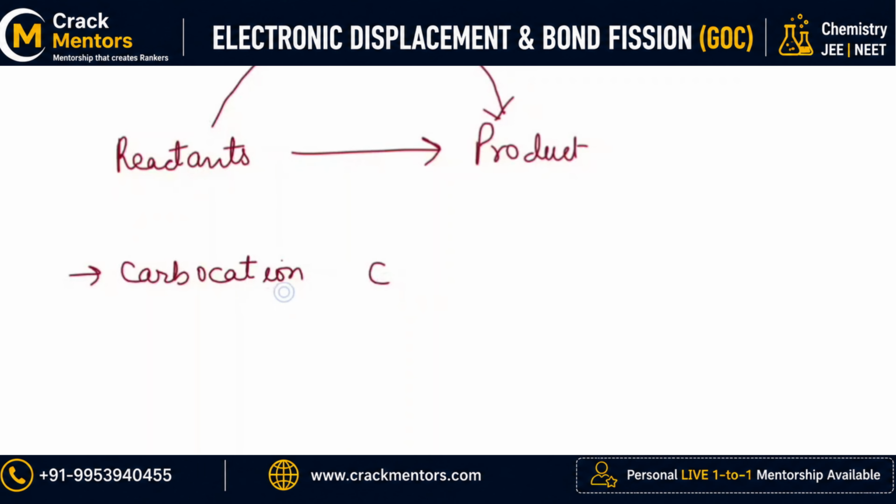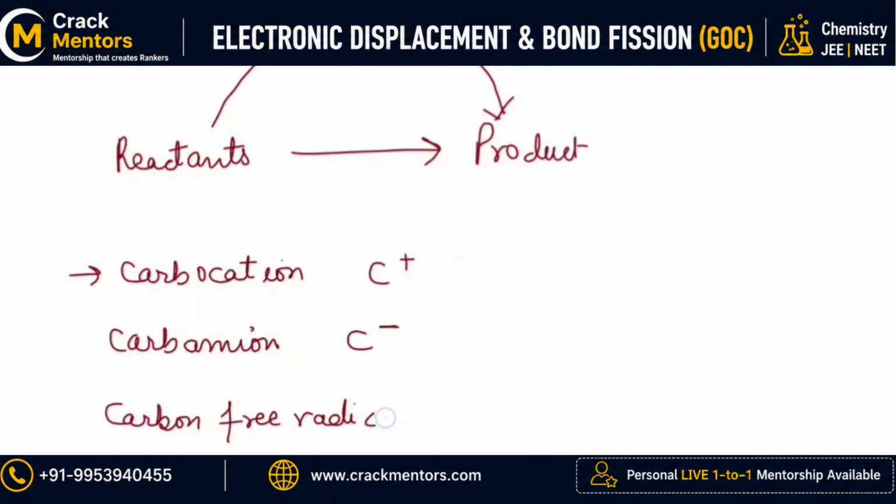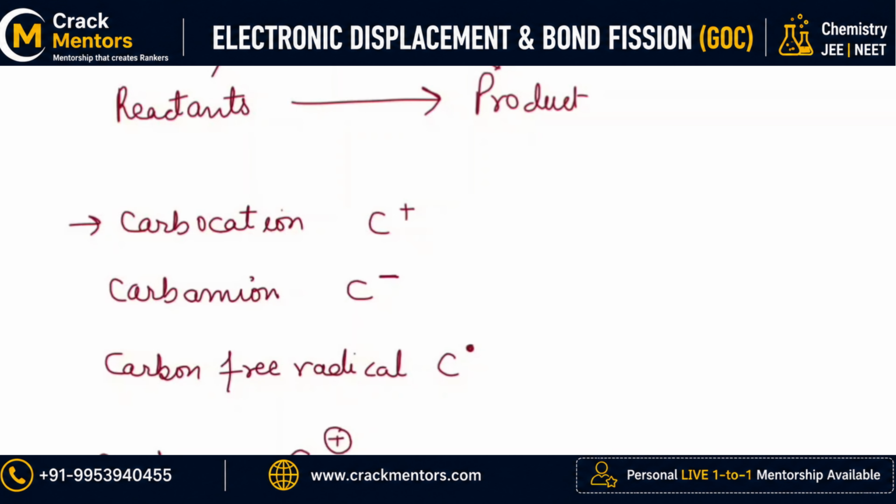Carbocation means carbon is there with a positive charge. This can be a carbanion, meaning carbon with a negative charge on it. It can be a carbon free radical, meaning carbon with a free radical on it. A carbene can come. This carbene possesses positive and negative, or it can possess two free electrons. So it is carbene. You can get nitrene also.